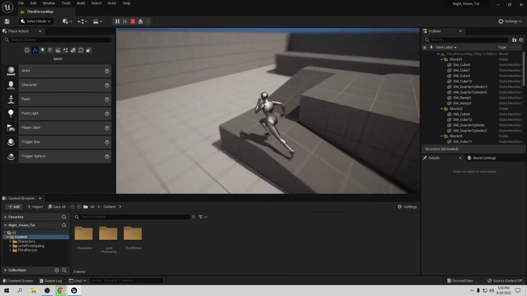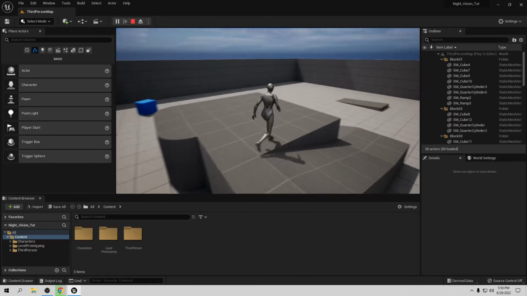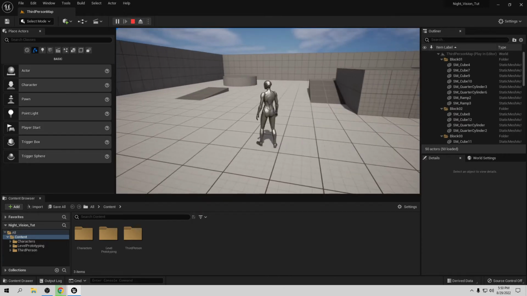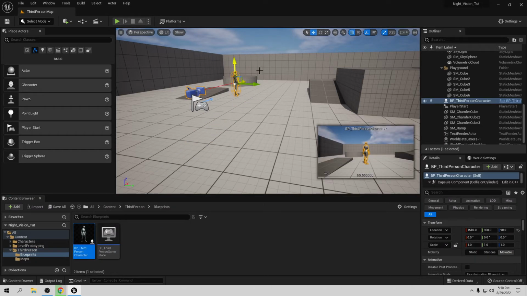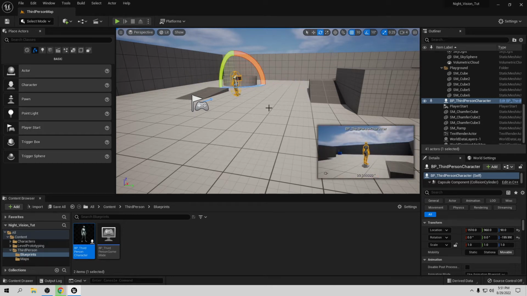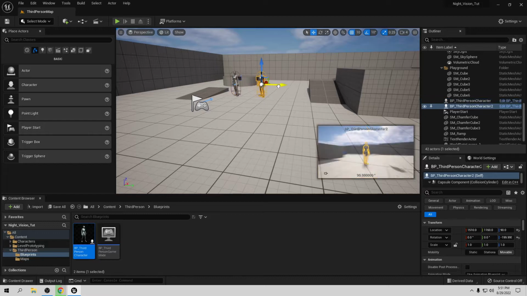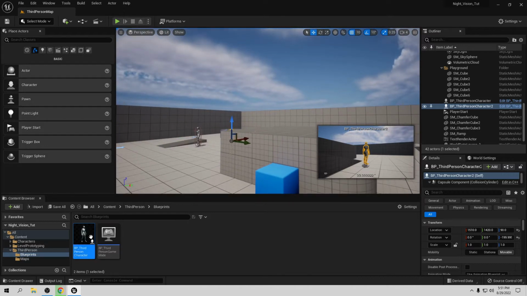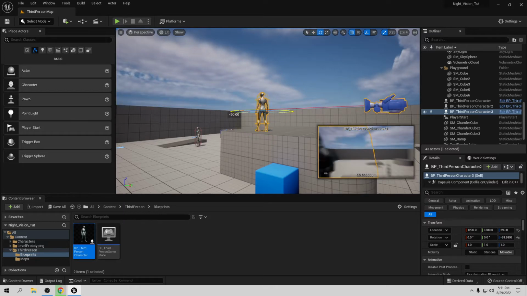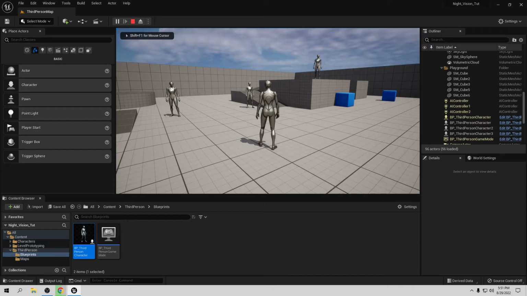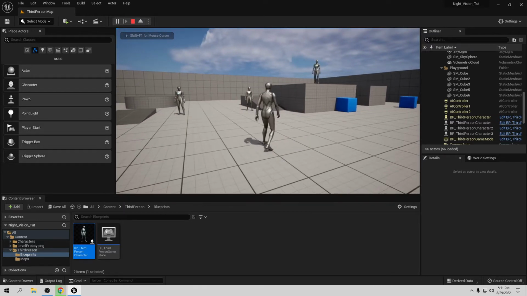So let's create that night vision, and also let's put more guys in here so we can see whether it's working or not. So let's close this. The easiest way, let's put a few guys in here, or girls, I don't know what it is. Let's rotate this like that. Let's do another one, so alt. Let's put one here, and also I want to put one at the top here. Let's rotate this. If I go play, we have these three guys in here. That's fine, so let's close this.